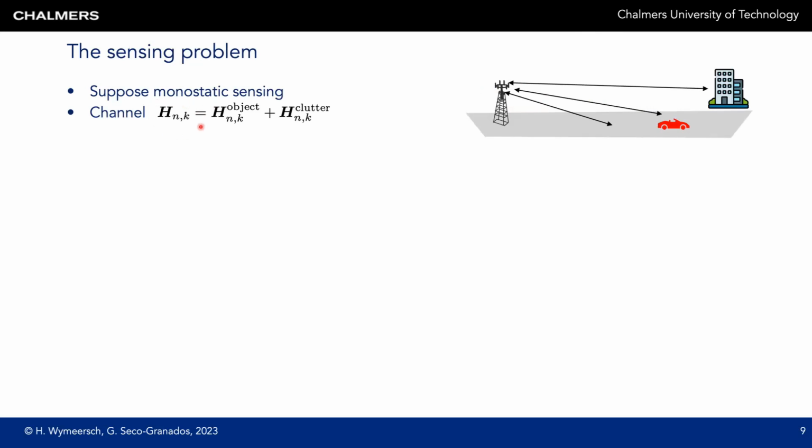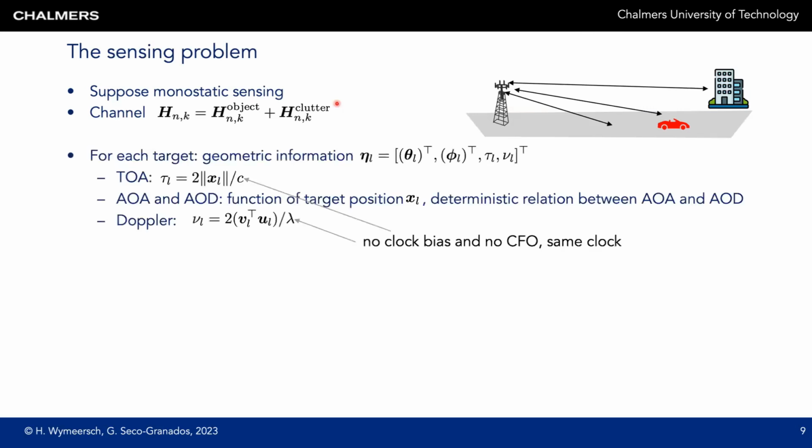The channel observed by the base station has two components. There is a part related to the objects and a part related to clutter. The objects are typically the moving entities in the environment, and the clutter is typically background noise or ground reflections and so forth. Now, the part of the channel related to objects is again, as in the previous form, dependent on angles of arrival, angle of departure, delays, and Dopplers. So, while in the positioning case you're only interested in the line of sight path, here we actually care about all the multipath components. So for each of the paths L, we want to extract their geometric information.